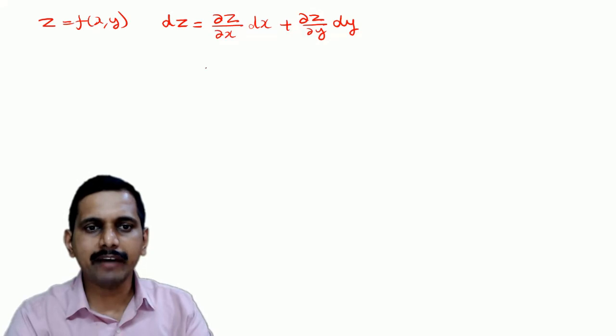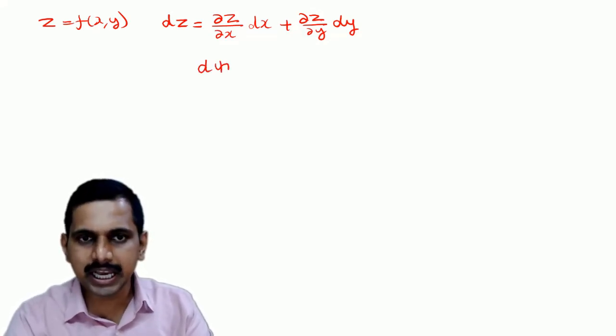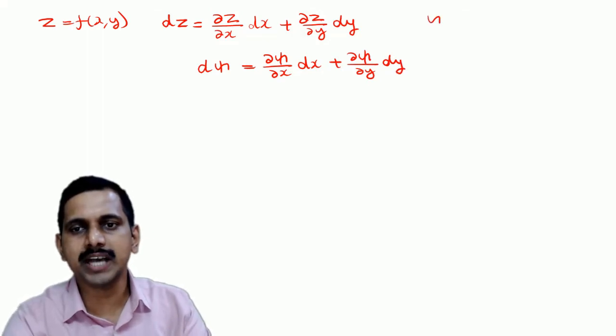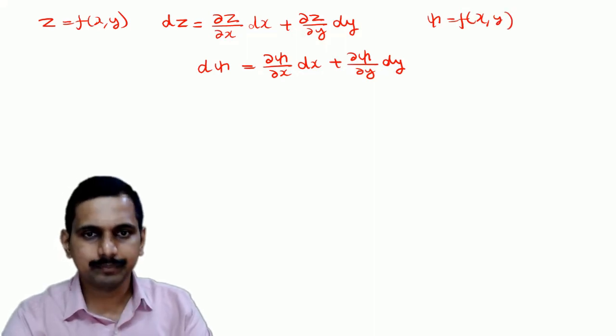So now if I have a stream function, d psi can be written as dou psi by dou x into dx plus dou psi by dou y into dy. Why only these two? Because psi is a function of x and y.